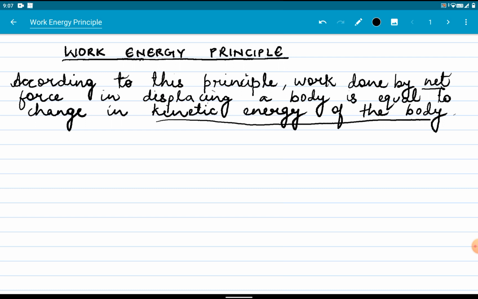So this means when a force does some work on a body, then the kinetic energy of the body increases by the same amount. It means that whatever work is done, that much change will come in the kinetic energy. That is, work done will be equal to change in kinetic energy, Kf minus Ki. Here Kf represents final kinetic energy and Ki represents initial kinetic energy.